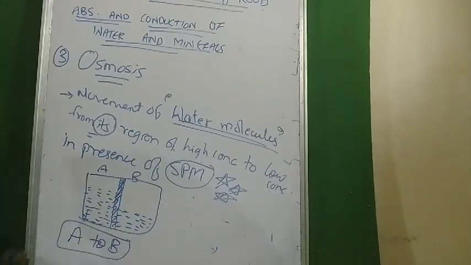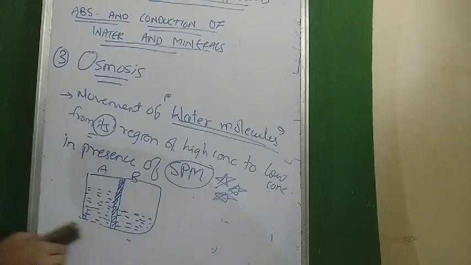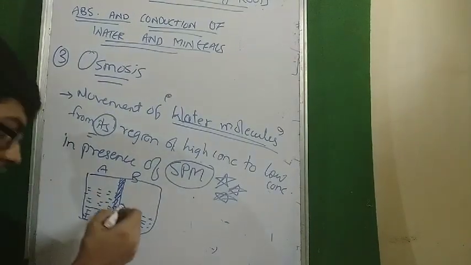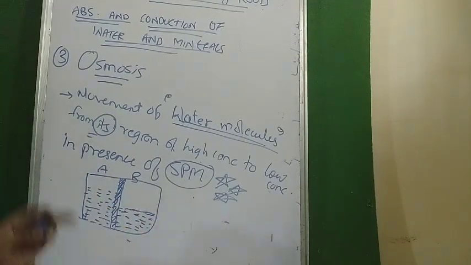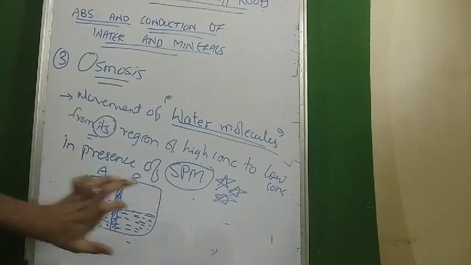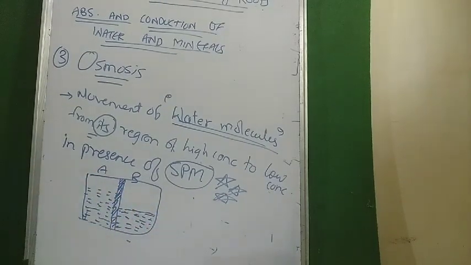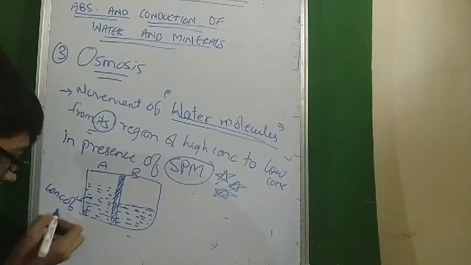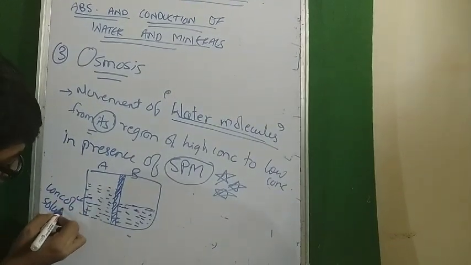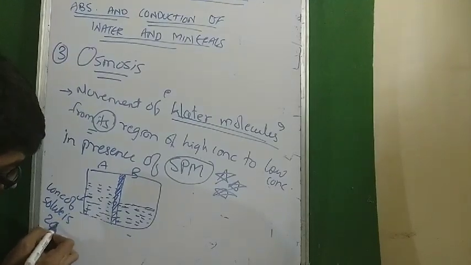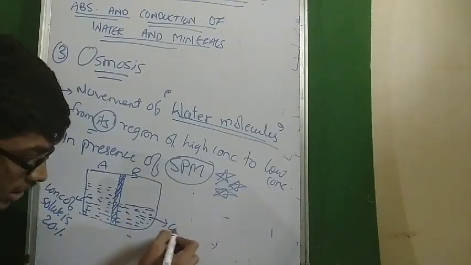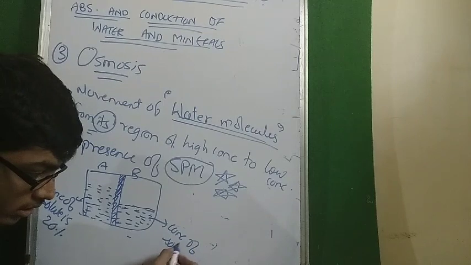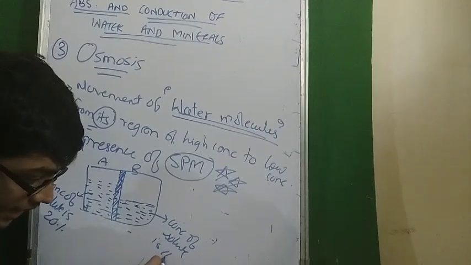Okay. Now, just twisting this question. Same condition. There are two containers A and B separated by a semi-permeable membrane. Here the concentration of solute is 20% and here the concentration of solute is 10%.